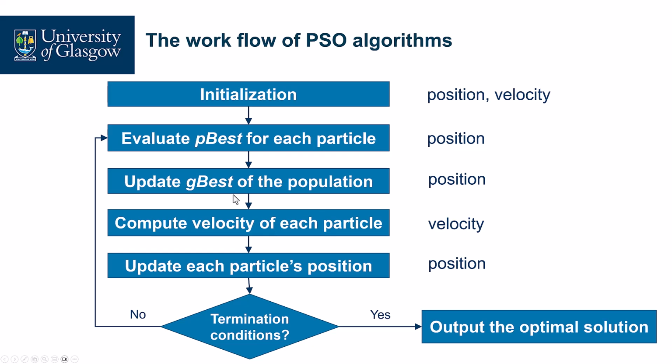Based on this velocity, we update each particle's position to get its new position, considering this velocity and the current position. If the termination condition has not been met, we go back and iteratively carry out these procedures until the termination condition is met and we have the optimal solution. This is the basic workflow of the PSO algorithm.